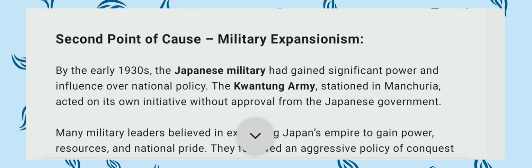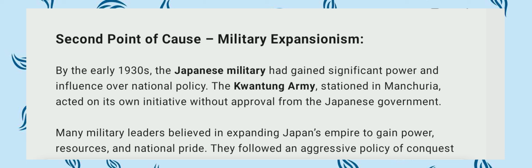The second cause was the military expansion. The military expansion was the second cause of the Manchurian crisis. By the early 1930s, the Japanese military had gained significant power and influence over national policy. The Kwantung Army stationed in Manchuria acted on its own initiative without the approval of the Japanese government. When 1930 came, the Japanese military was more powerful and influential over national policy.